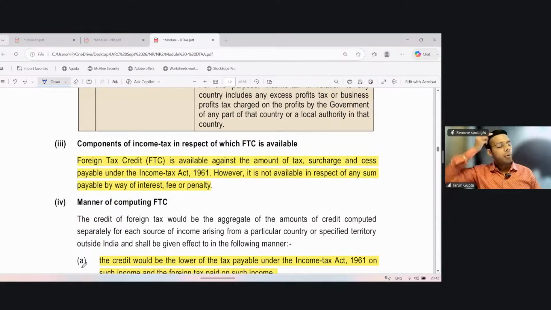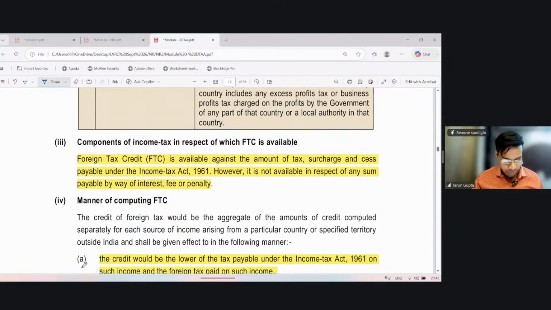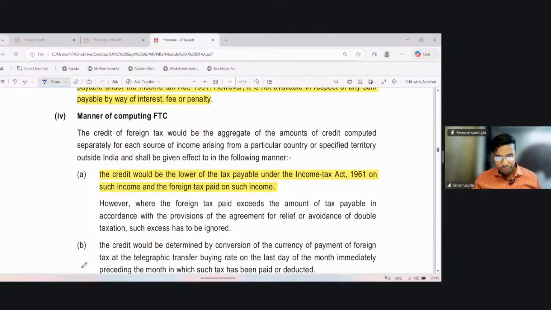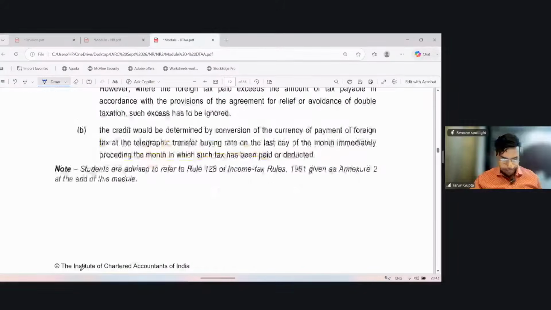Now it says that FTC, foreign tax credit, is available against the amount of tax, surcharge, and cess, of course. However, it is not available against interest or penalties. Clear. Logical. The FTC credit should be the lower of the tax payable under the normal provisions of the Act on such income and the foreign tax paid on such income.